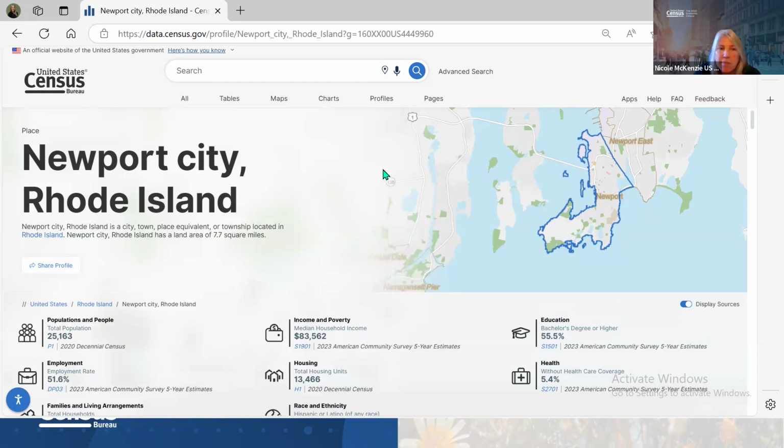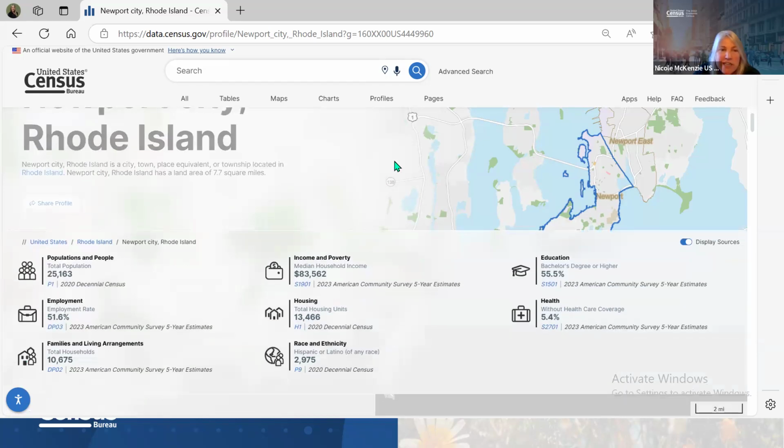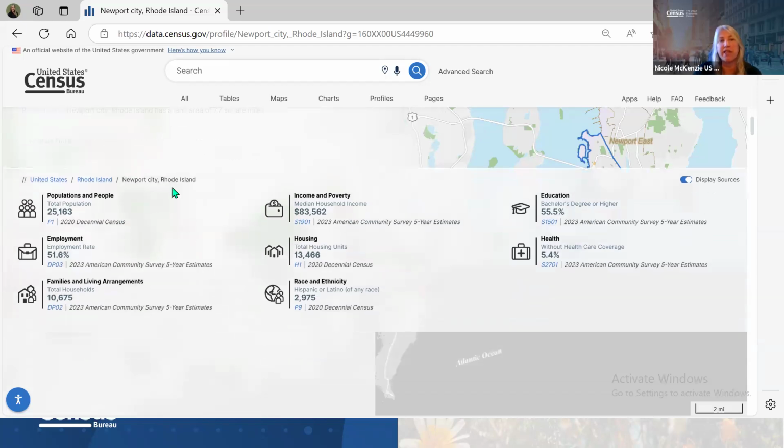So let me scroll down a little bit. What you see in this first ribbon is that it pulls the data that people are interested in. It segments it out by population and people, employment, families and living arrangements. So it pulls to the top of this page data on Newport that you can gather.